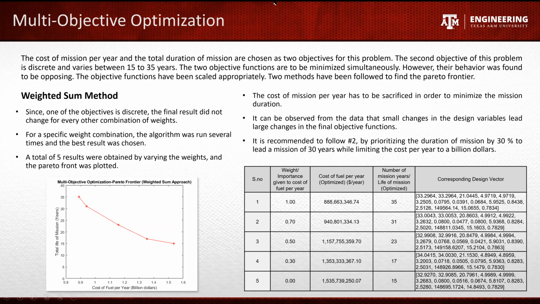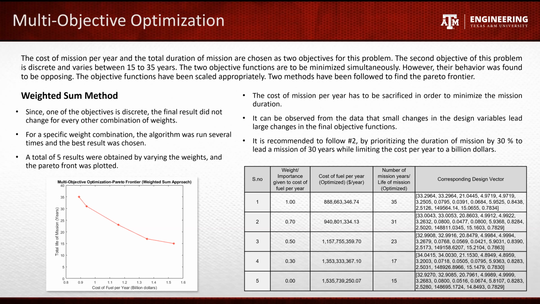Our problem has two objectives. Our main goal is to minimize the total cost of mission per year by minimizing the total cost of fuel per year. And our second objective is to minimize the total number of mission years. We have imposed a constraint on the total mission duration to be in the range of 15 to 35 years. Since the two objectives have to be optimized simultaneously, a weighted sum approach is employed in the genetic algorithm in order to perform multi-objective optimization.